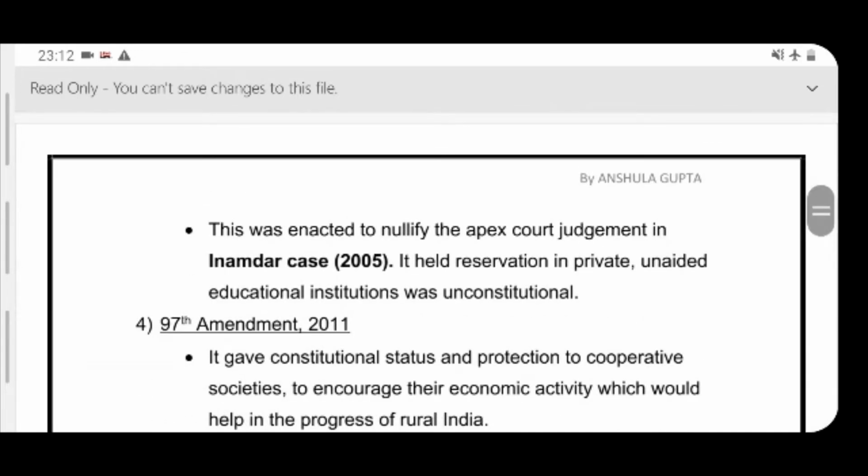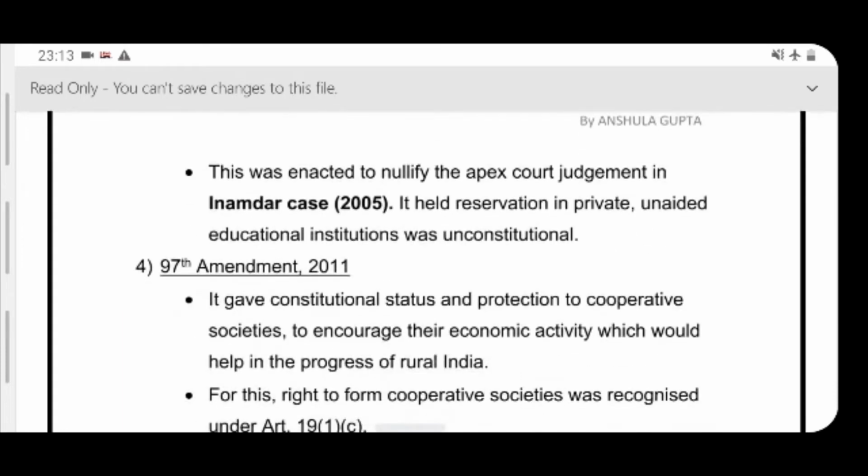Now, next important constitutional amendment is the 97th Constitutional Amendment which came in 2011. It gave constitutional status to cooperative societies. Now, why were cooperative societies brought in? So that they will help in encouraging economic activities in the rural areas, because government help cannot reach everywhere. So through cooperative societies, progress of rural areas can be achieved.